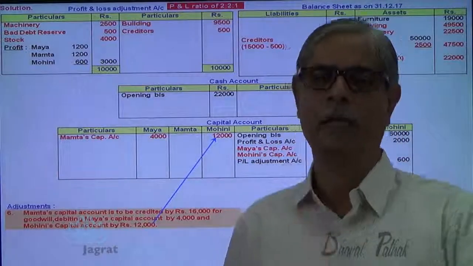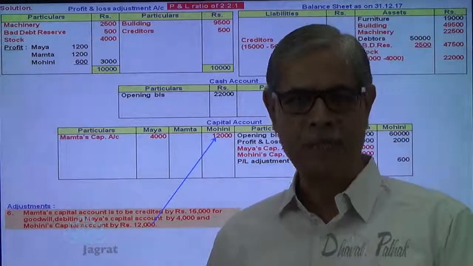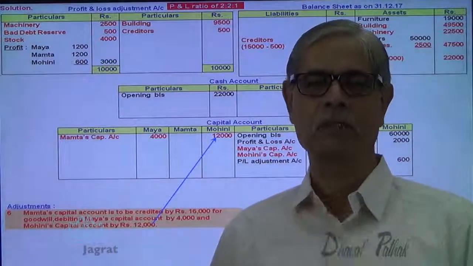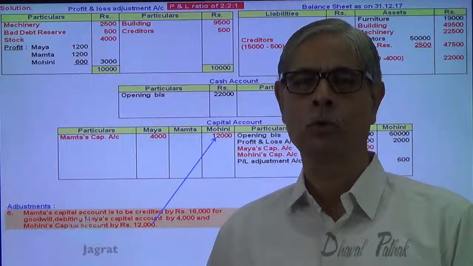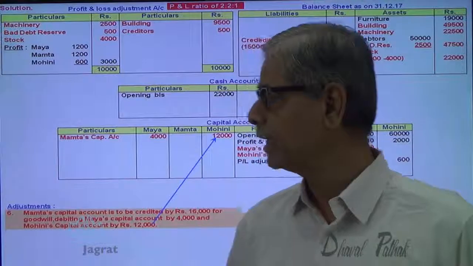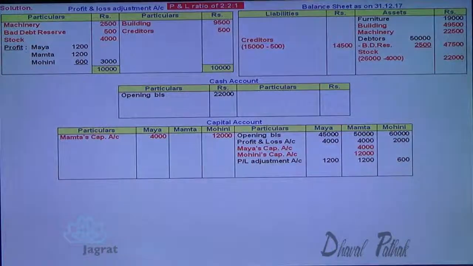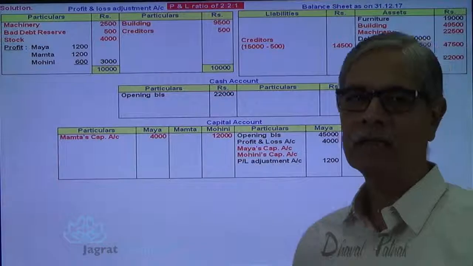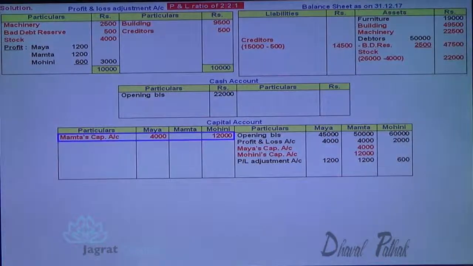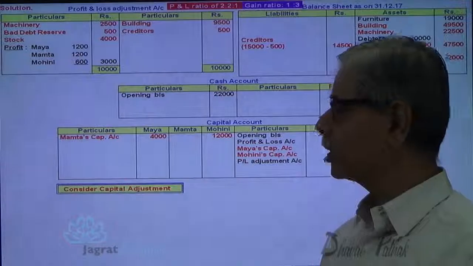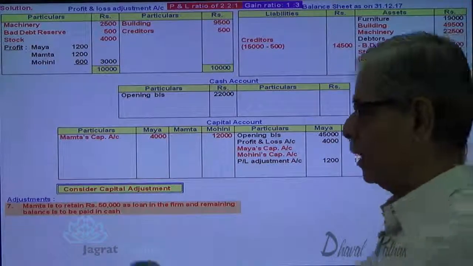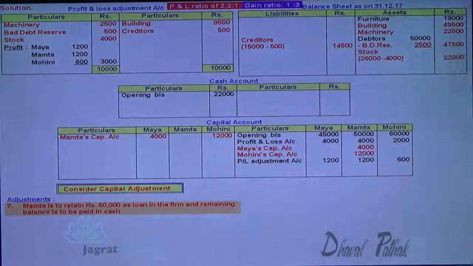Goodwill adjusted to the capital accounts of the partners. Here goodwill is not raised, but goodwill is adjusted to the capital accounts of the partners. And how this adjustment is paid, that is the amount is given to you. That shows that this is the gain ratio. Gain ratio is 4 3s are 12, 1:3. So this shows the gain ratio. Very important point. Now, consider the capital adjustment. Mamta is to retain 50,000 as loan. So let us find out the balance of Mamta's capital account.